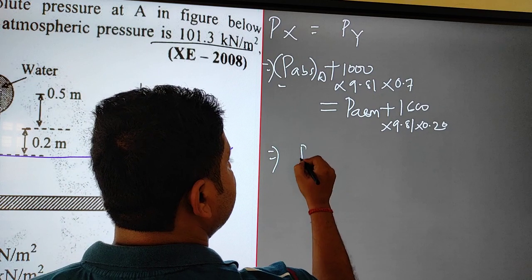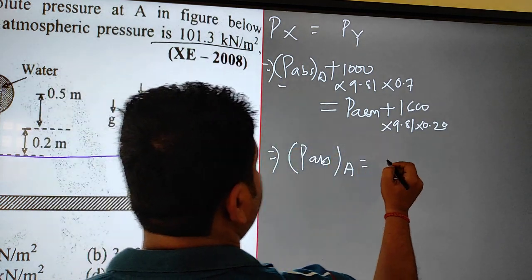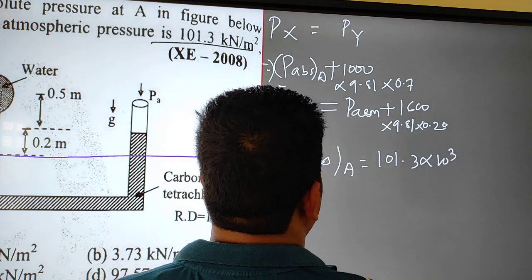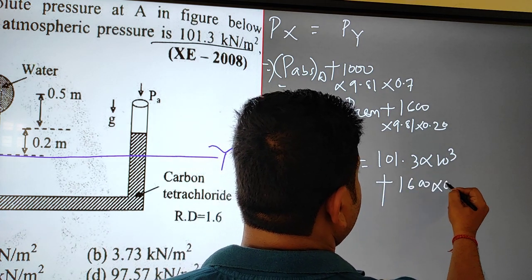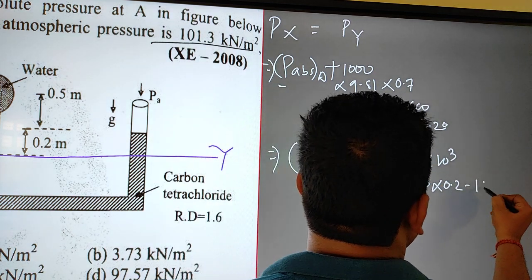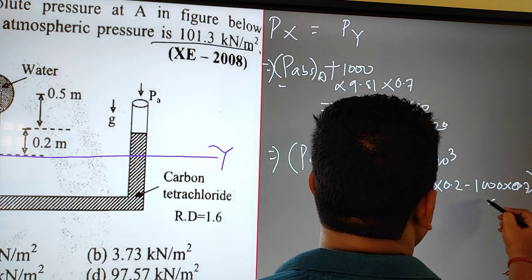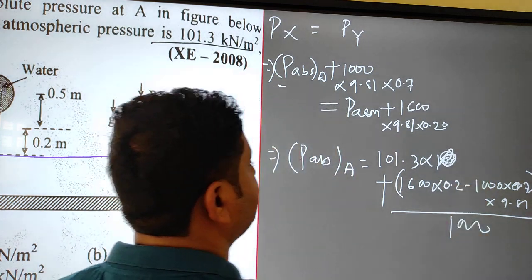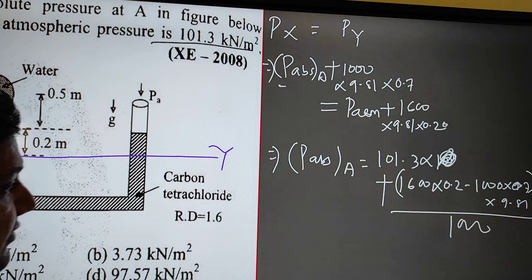Now if you solve this, absolute pressure at point A will be equal to atmospheric pressure, already given, 101.3 into 10 to the power 3, plus 1600 into 0.2 minus 1000 into 0.7, into 9.81, and you divide the whole by 1000 so you cancel it, and everything you will get in kilopascal. I think it will come out to be 97.57.